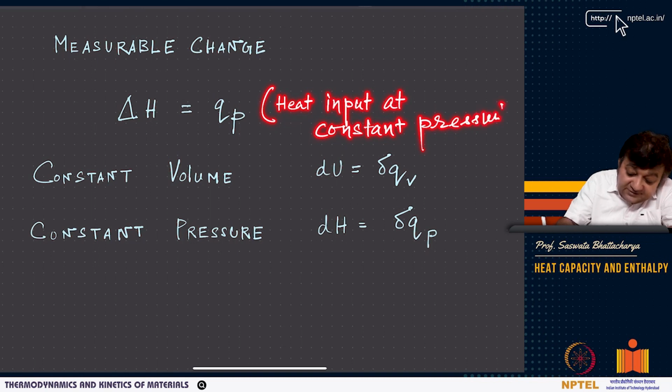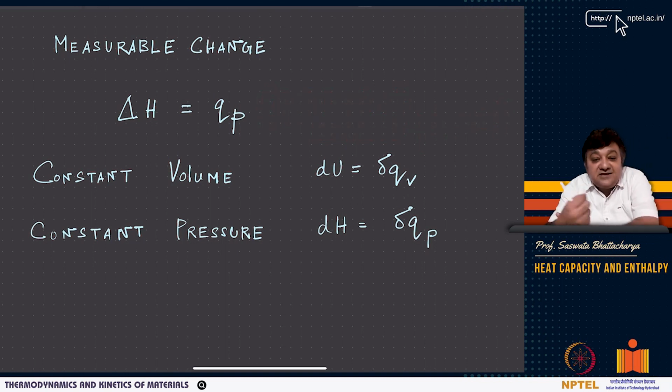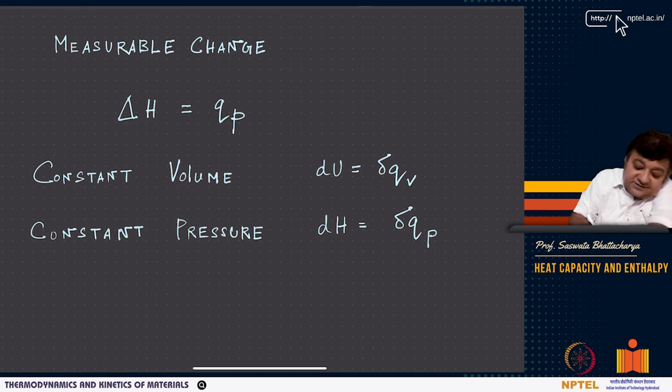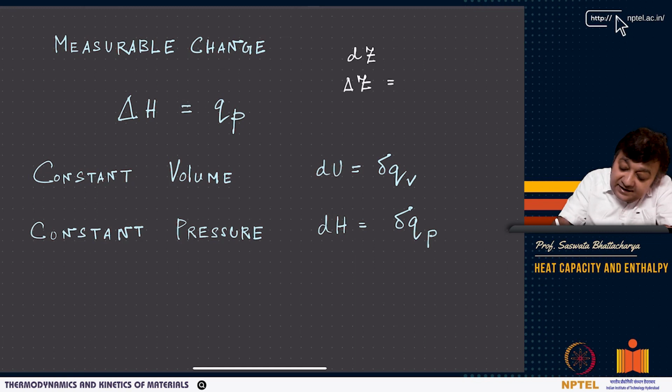If this heat input at constant pressure changes my system from initial state I to a final state F, then the difference HF minus HI, which you can express as delta H, is a measurable change. So please note this, that d of something, say dZ, is an infinitesimal change, right? It's a differential. But when I say delta of Z, it's a measurable change, which is basically ZF minus ZI, where F and I denote the two states, and dZ is a differential change.